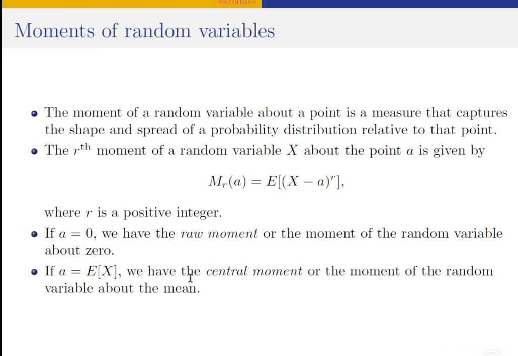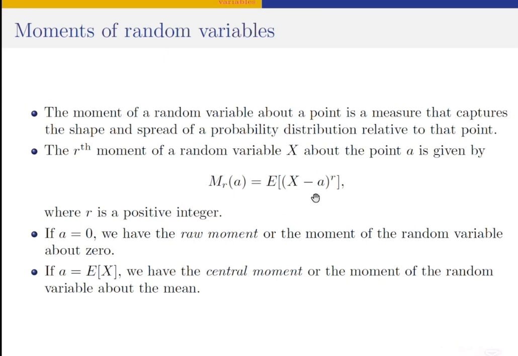Thus, we can compute the rth raw moment of x, just as we can compute the rth central moment of x. Okay, so the difference being that when we are computing the rth raw moment of x, it is usually about the point 0.